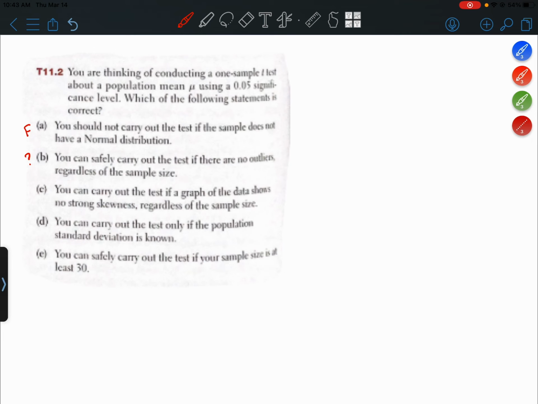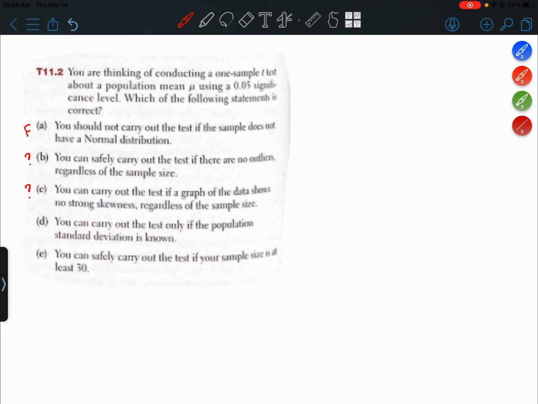All right, statement C. You can carry out the test if a graph of the data shows no strong skewness, regardless of the sample size. Okay, so I wish B and C were combined into one statement, and they talked about the no outliers and no strong skewness together. Let's just keep going.